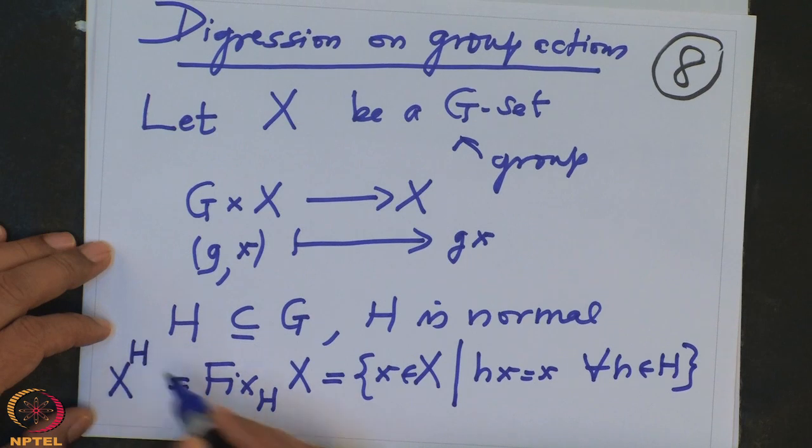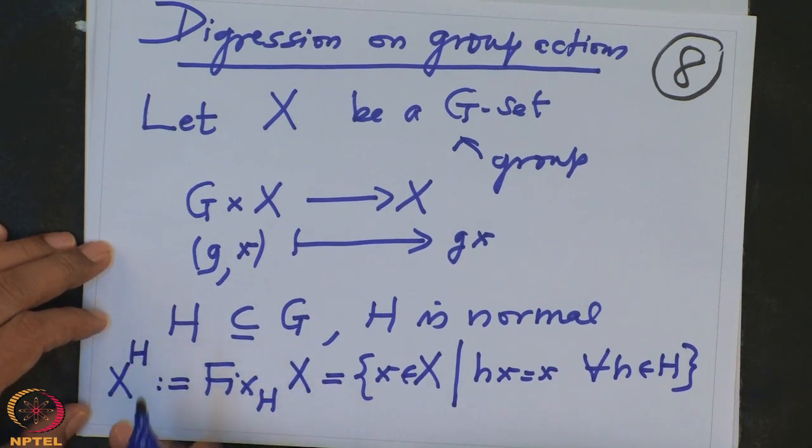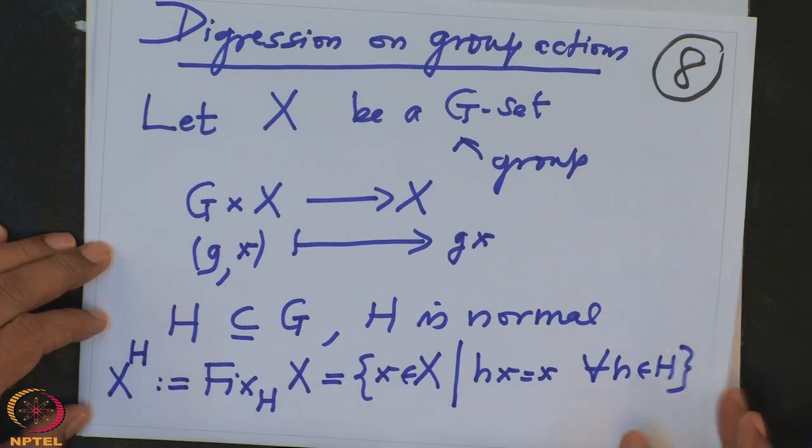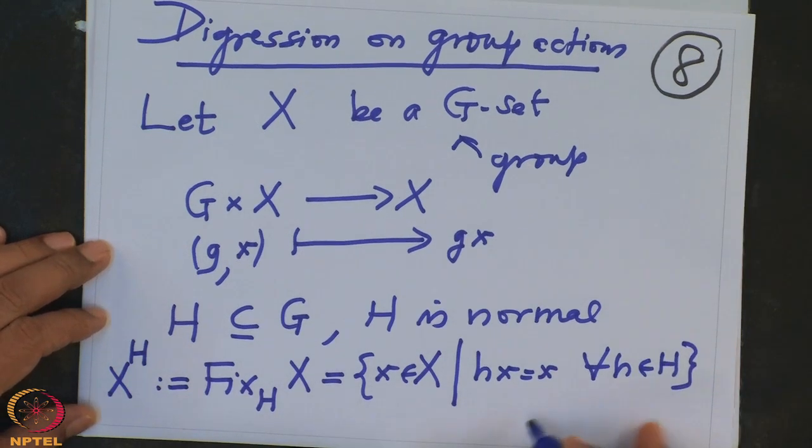This is not a good notation, but today I will use it when there is no confusion. Otherwise, we will usually denote it by the other notation. So X^H is a subset of X.